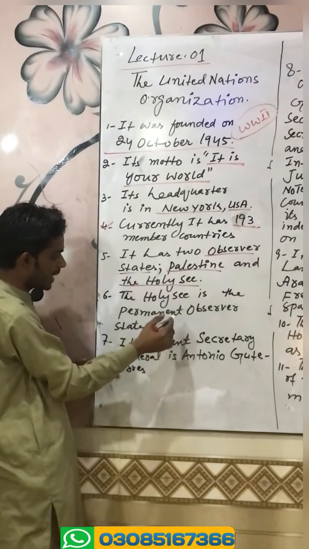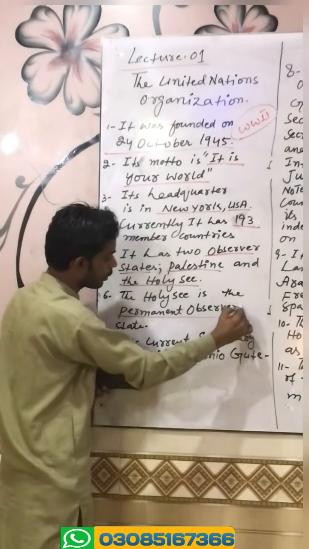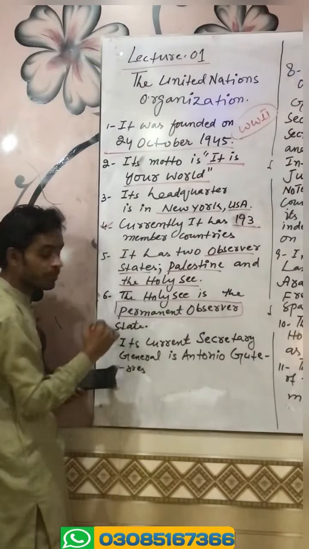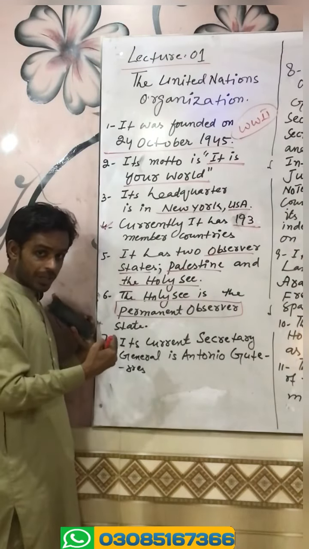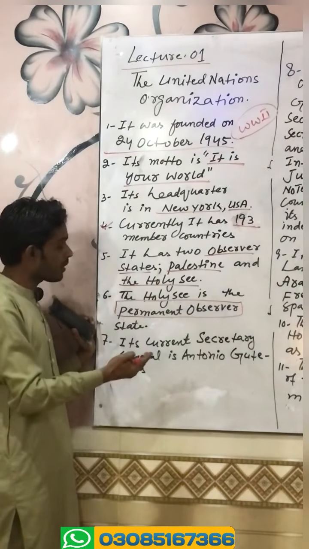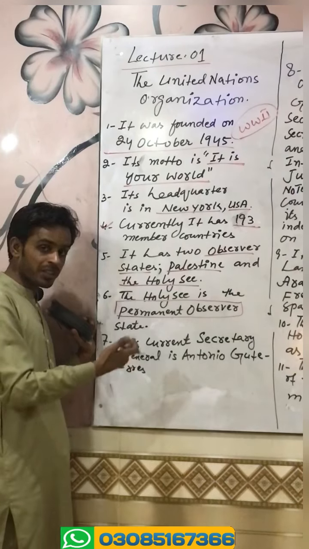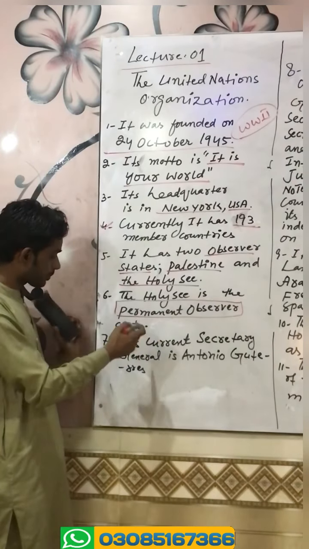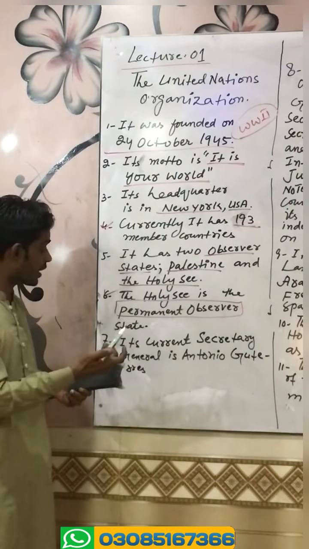The Holy See is the permanent observer state of the UNO. It comes in objective type in this way: which of the following is the permanent observer state of the UNO? It is also known as Vatican City, which I have already mentioned.